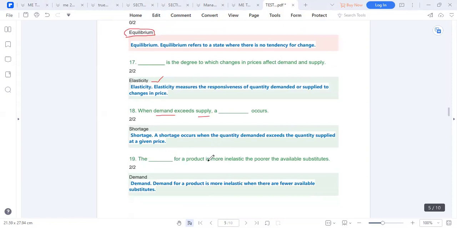The demand for a product is more inelastic the fewer the available substitutes. So demand for a product is more inelastic when there are fewer substitutes. Inelastic means you have no other option.